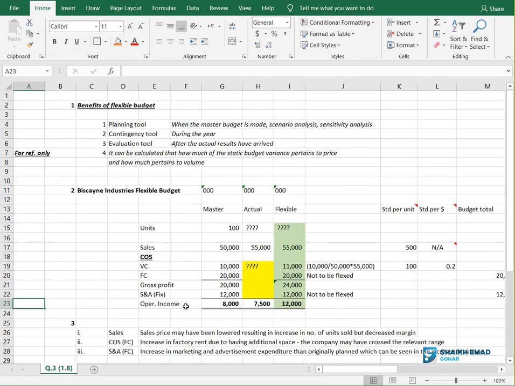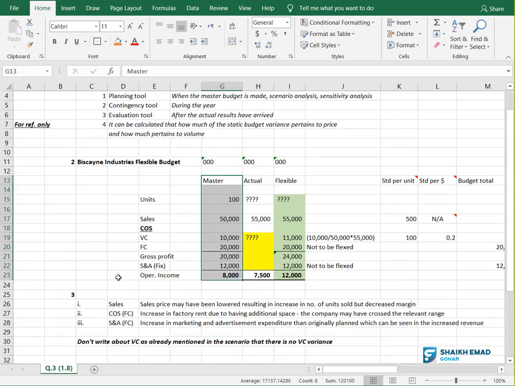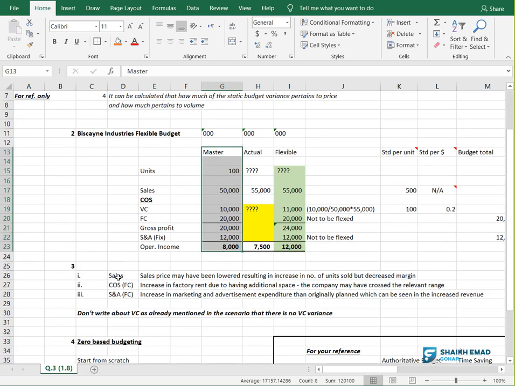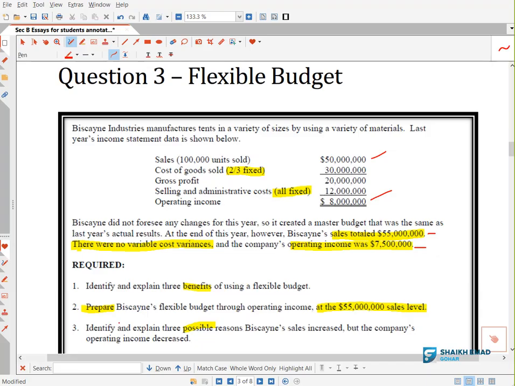I am doing number 2 first; number 1 I will come to after doing question number 2. So we are preparing the flexible budget for this company. Now the examiner is telling you to create the flexible budget from operating income, which is 55 million.